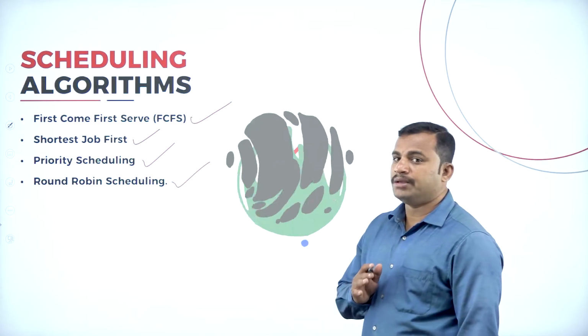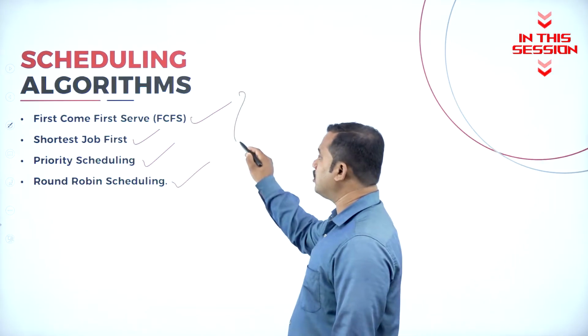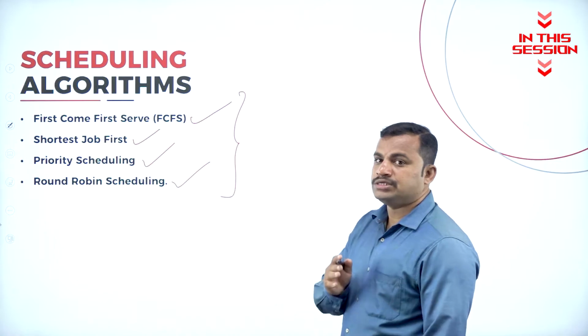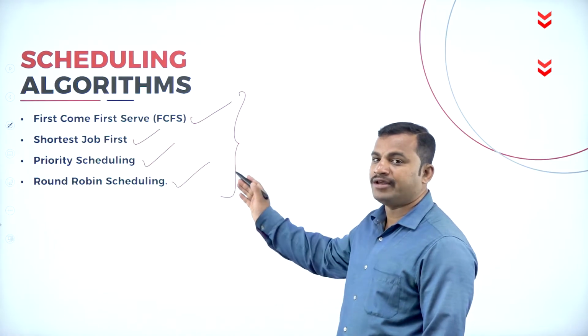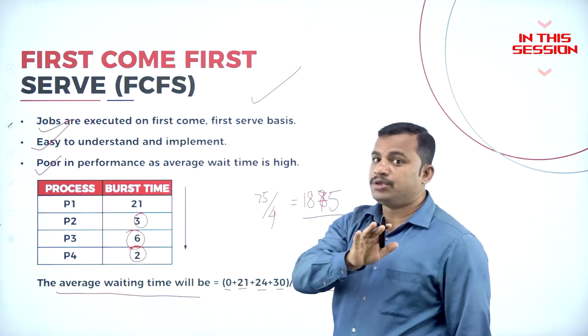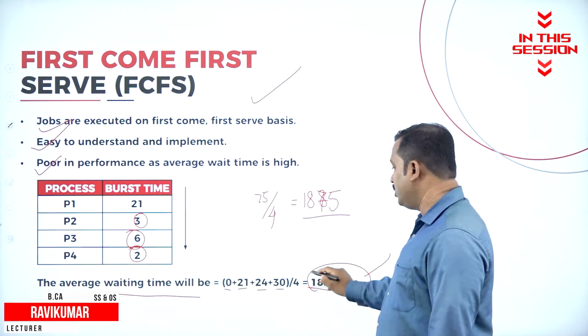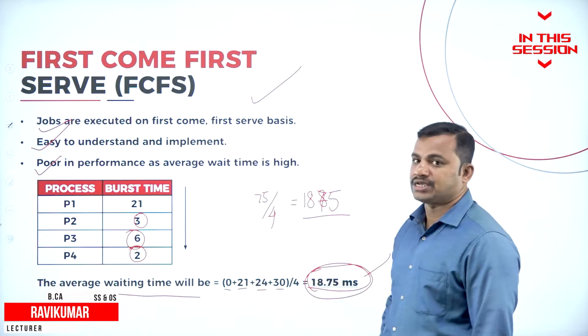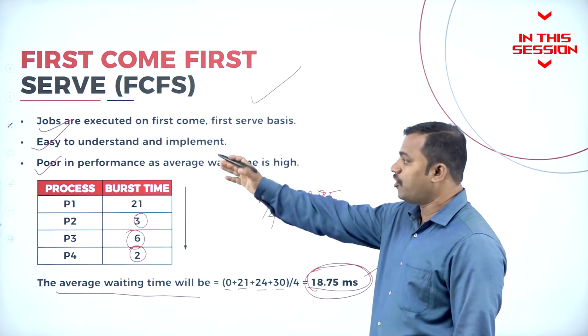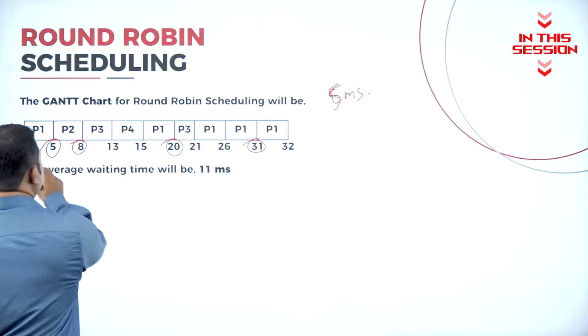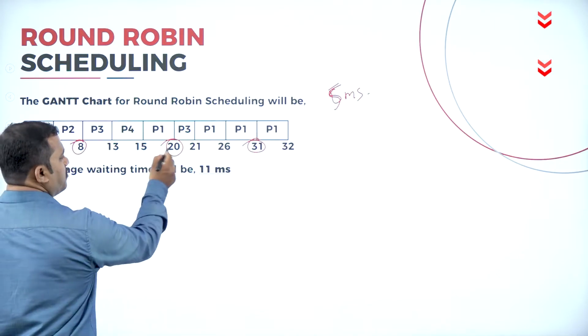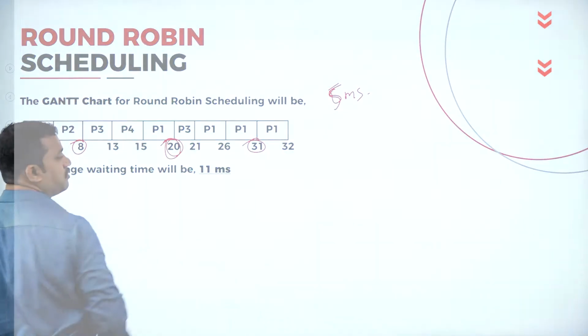These are the 4 important types of CPU scheduling algorithms. So please make a note of it. It is very, very important. If the CPU adopts this method, it has to wait in a queue for 18.75 milliseconds. That is the average waiting time of all these processes. It has waited from here to here 8 milliseconds. From year to year, again it has waited for some time.